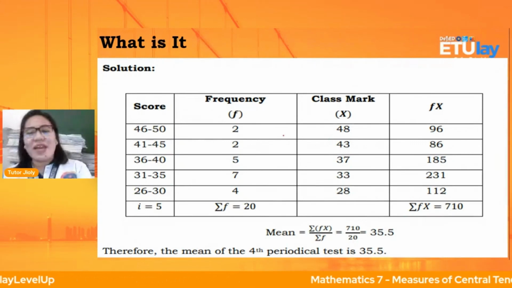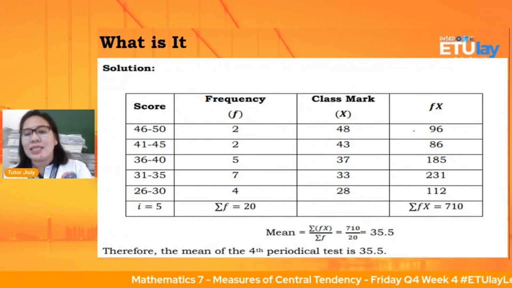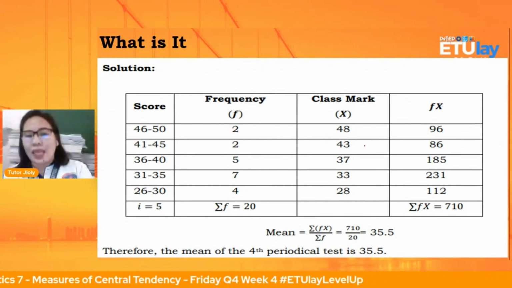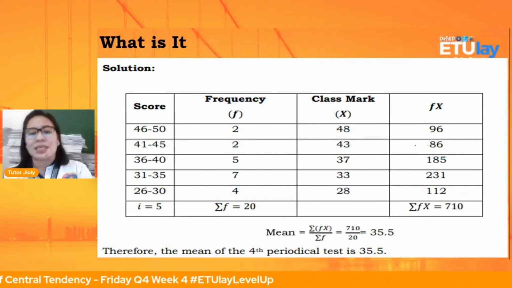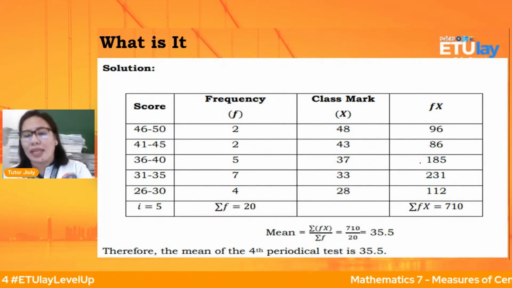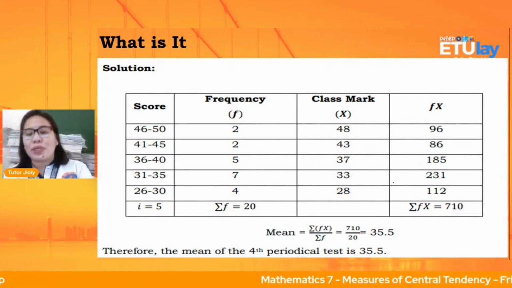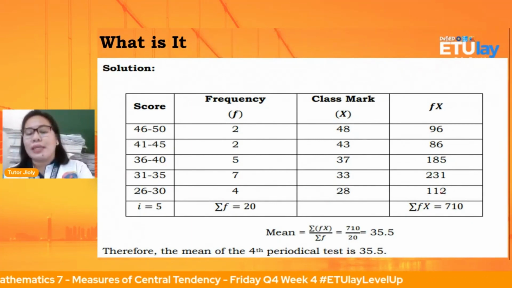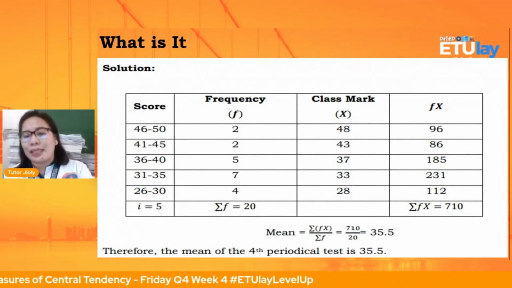So, for example, 2 times 48, that is 96. Then, 2 times 43, that is 86. Then, 5 times 37, that is 185. 7 times 33, that is 231. 4 times 28, that is 112. Then after that, i-add po natin lahat.